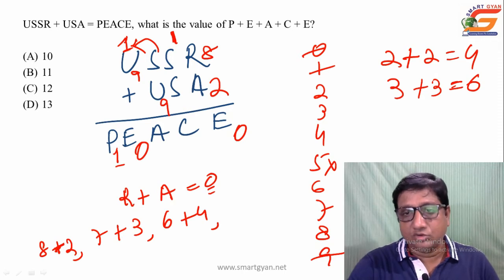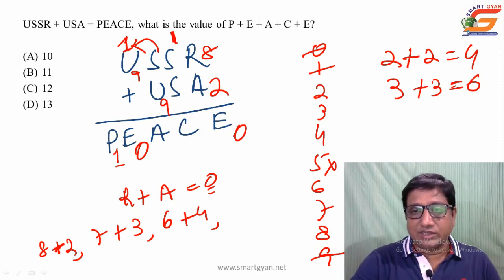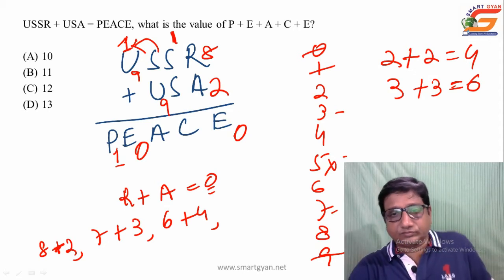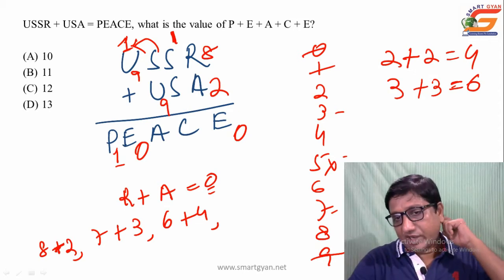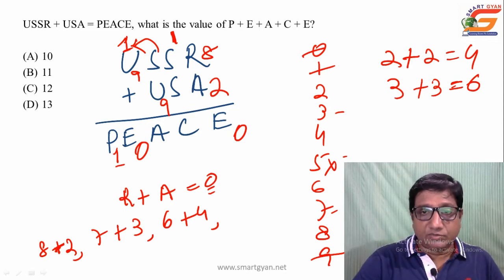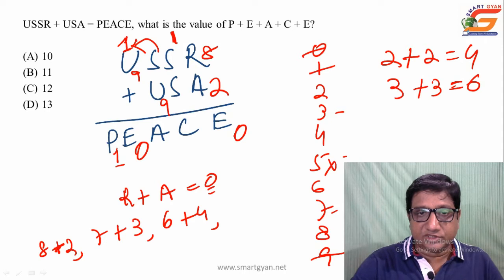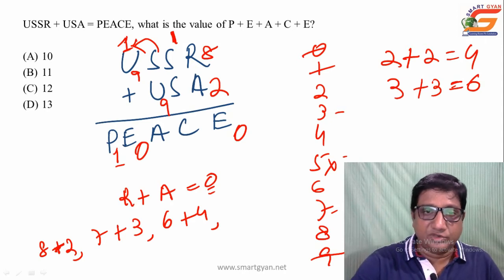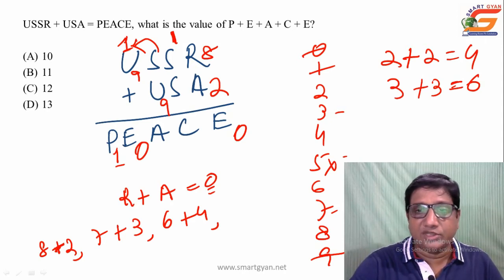That is, out of the remaining values, either 3 or 5 or 7 can be the value of C. But 3 is not possible because if the value of C is 3, then S should be 1, but we have already assumed the value of P as 1. So the value of S as 1 is not possible.